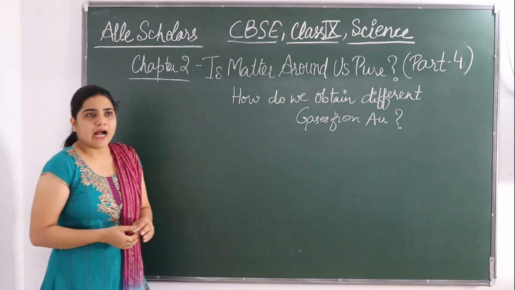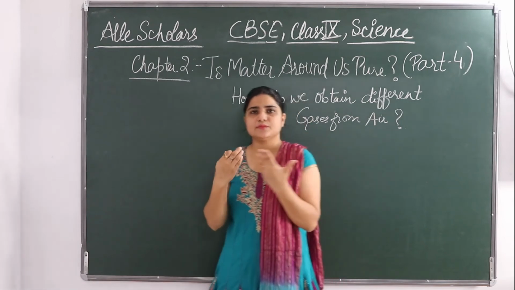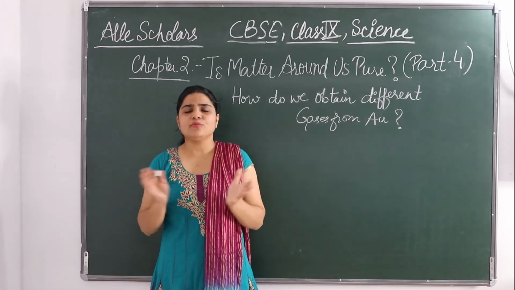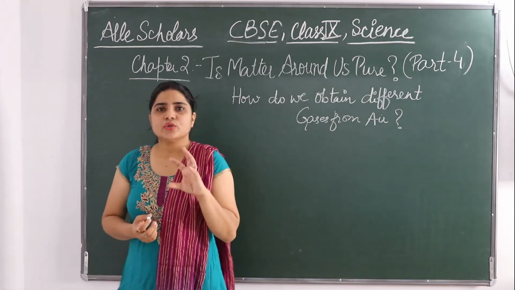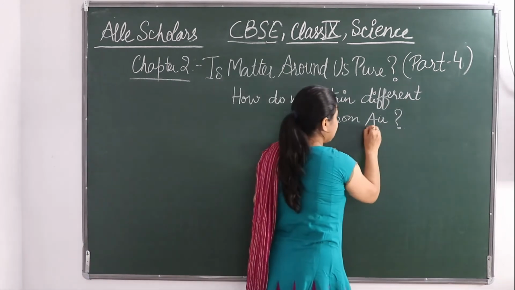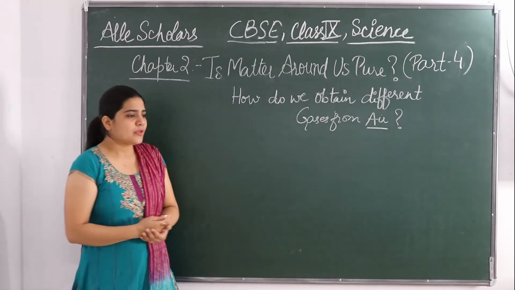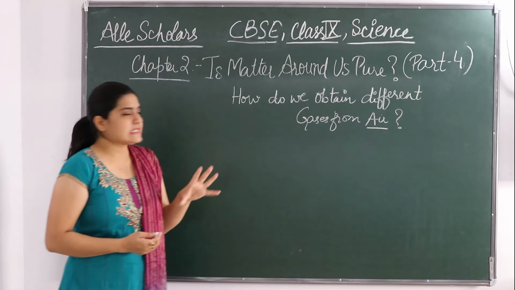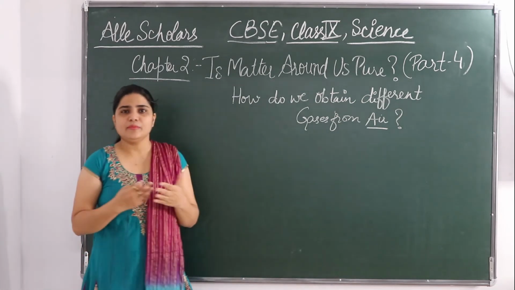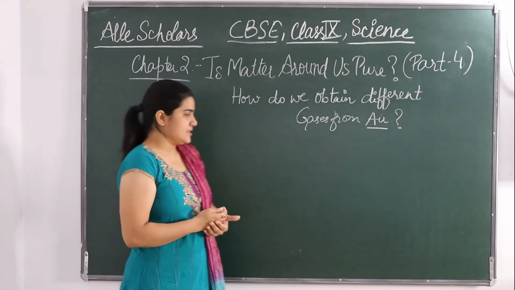So we all know that this is our earth, and the earth is full of air. This air is a mixture of many things. It has a mixture of gases. There are many gases. It's not like in air there is only one or two gases, but it's a mixture of gases. If we talk about the gases present in this air, there are many, but we will be focusing on the main gases that constitute the major percentage.